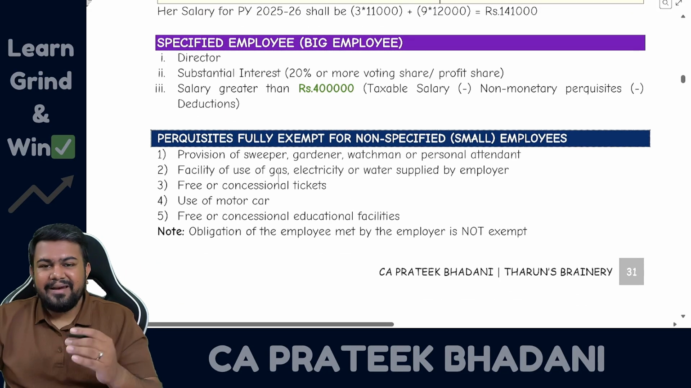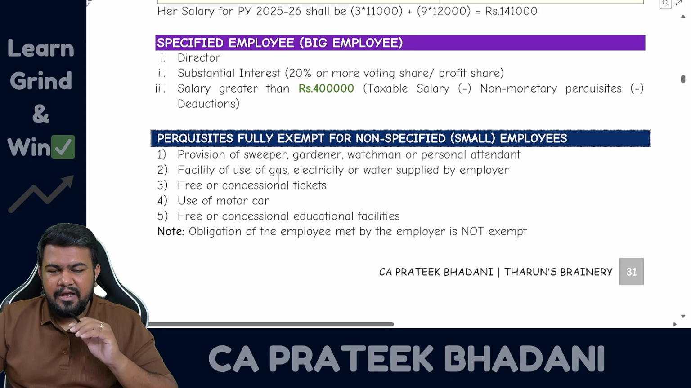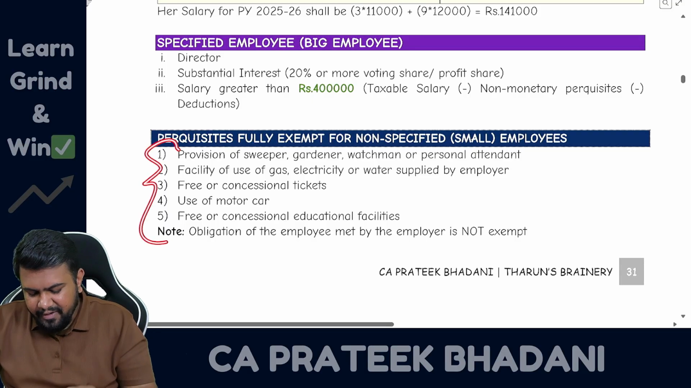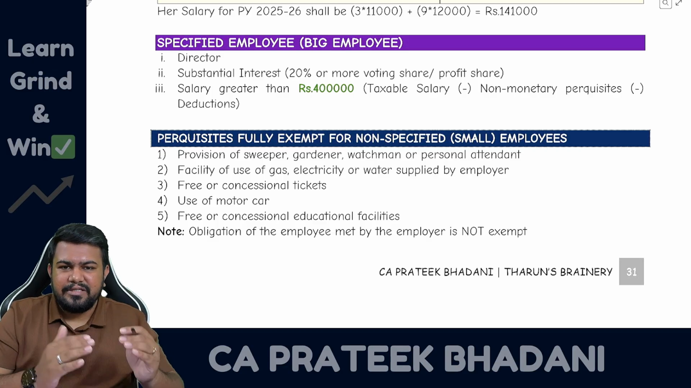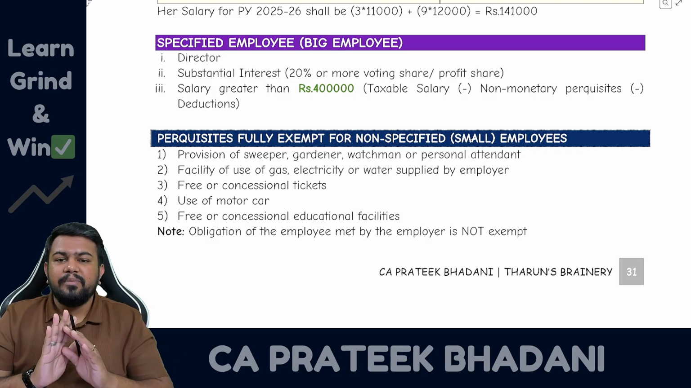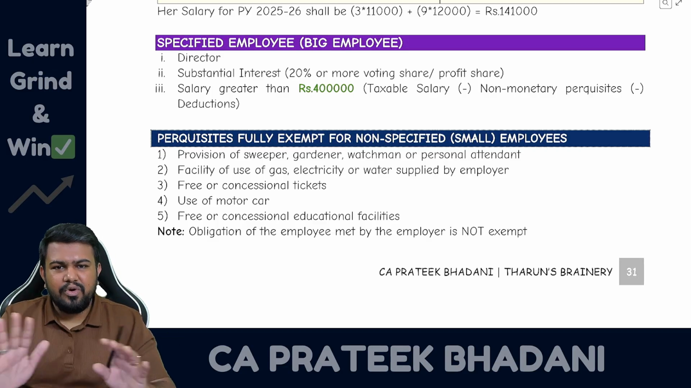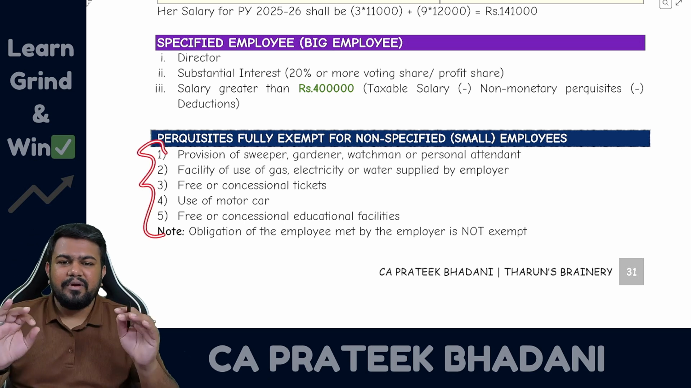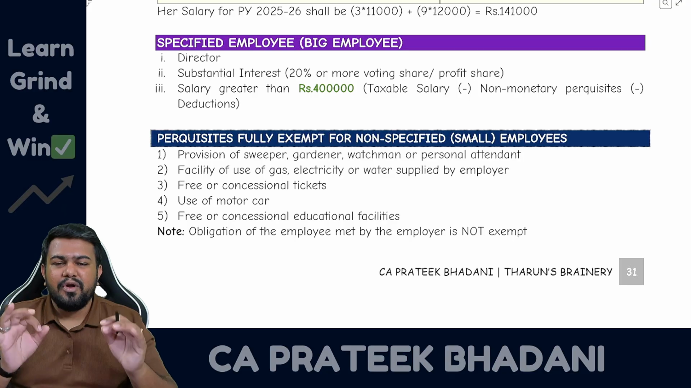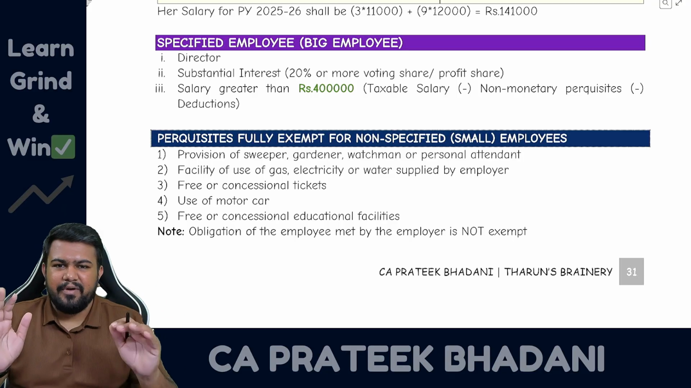So now why are we learning this specified employee? Because for specified employees only 5 types of perquisites are going to be taxable. For non-specified employees, which means small employees, it is going to be fully exempt. There are no rules, no condition, no limit, nothing. These 5 perquisites which I am going to tell you now are going to be fully exempt for non-specified employees, means small employees.